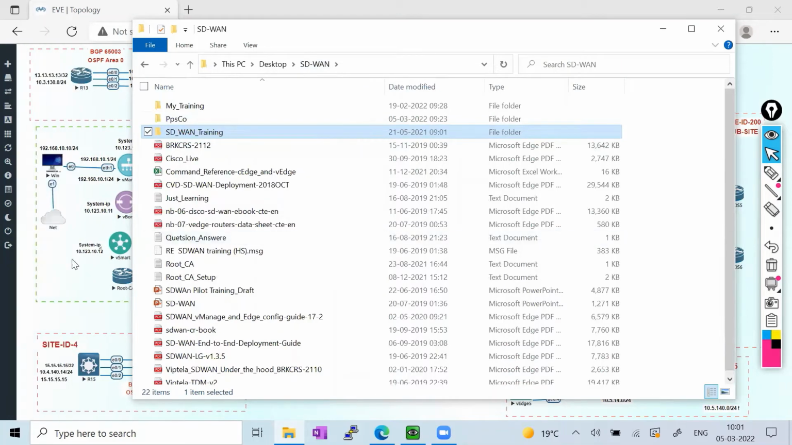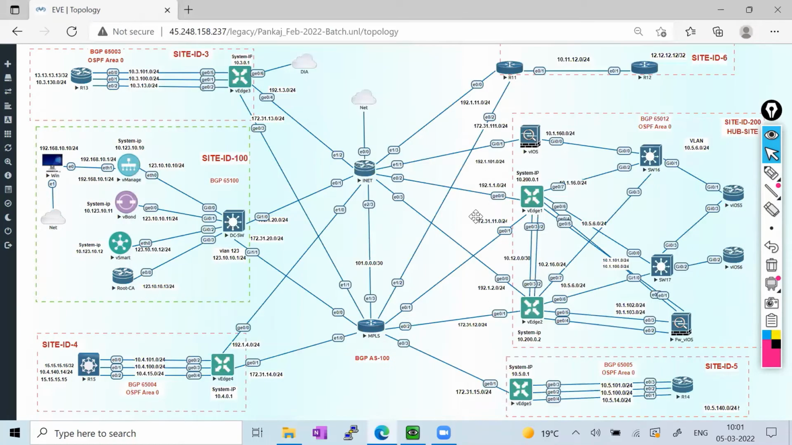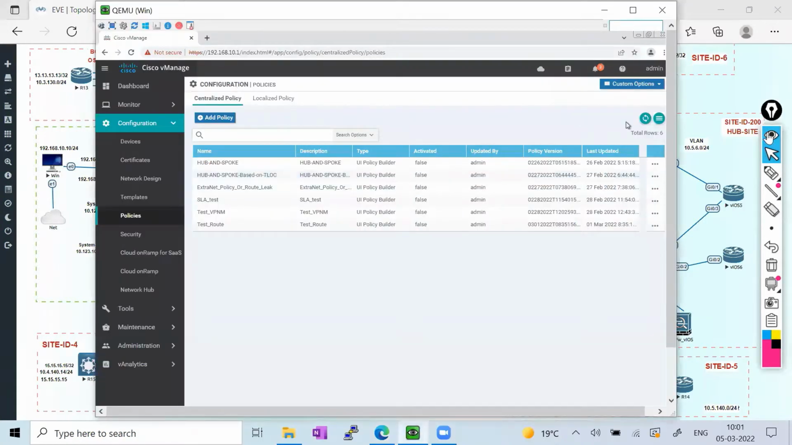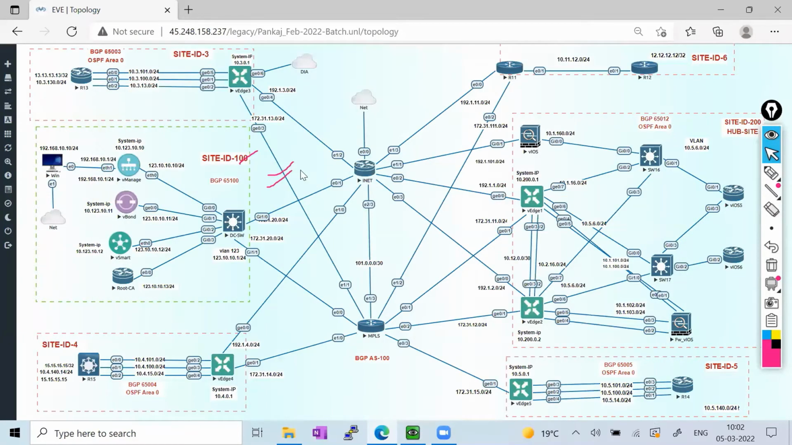Okay, so let me continue the session where we left off last time. Last time we did three kinds of policy: hub and spoke based on TLOC, and the extranet policy, that is the route leak policy. Today we'll do some additional policy. We'll talk more about the policy, QoS, TLOC extensions and DIA circuits. Let's see how much we are going to cover, but this session is very crucial to understand because we will focus on the majority part of the policies only.